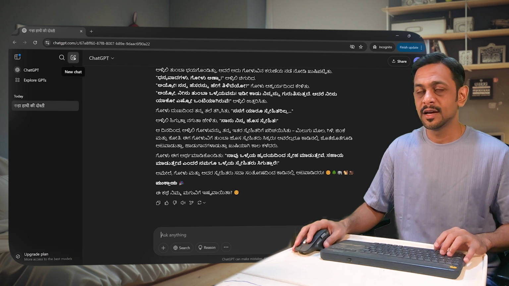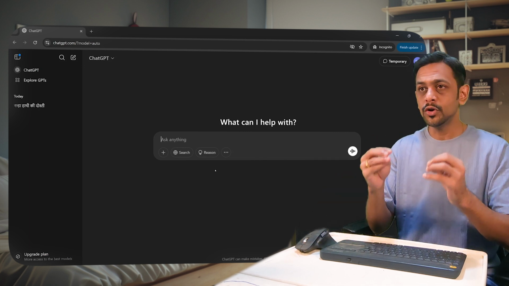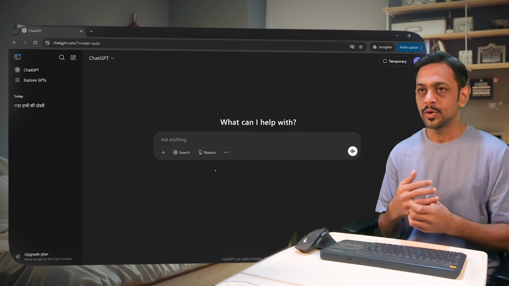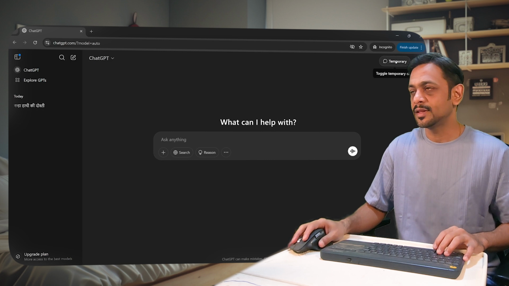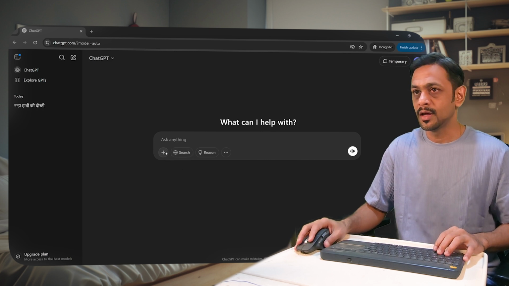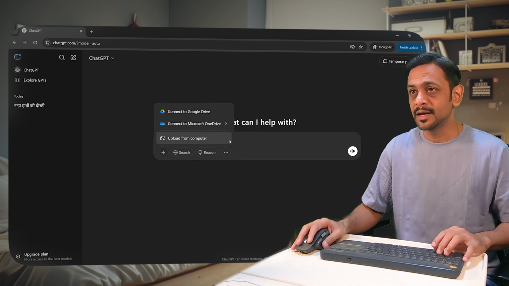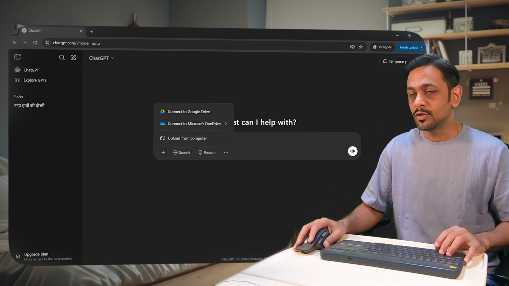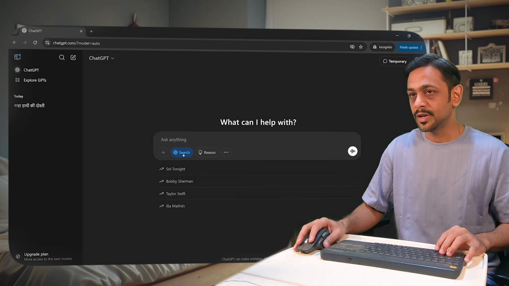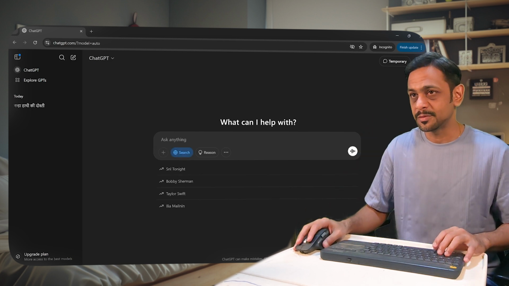Okay, so let's click on this particular thing, which is for new chat. If you want to do something temporarily, which means you do not want it to come in the chat history, then you can click on this temporary here. Okay, you can also upload files for it to understand something about the file and then respond basis that. You can also click on search over here, okay, which will search the internet to give you some response.